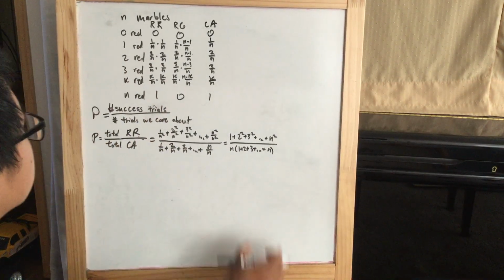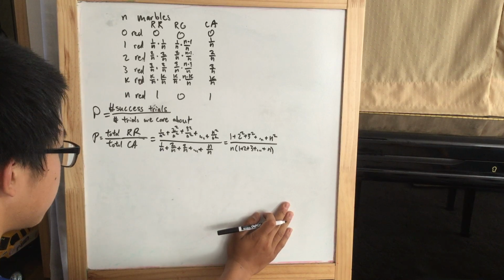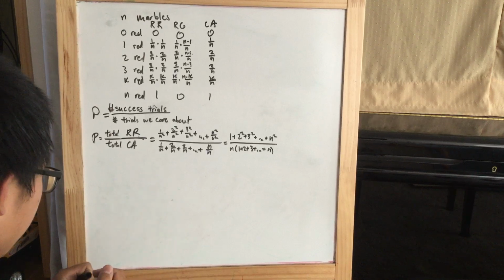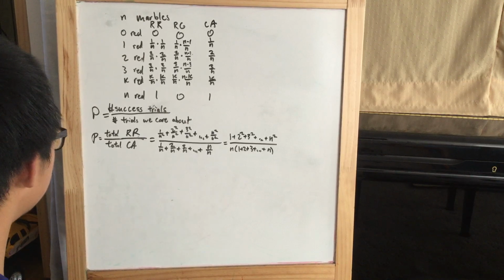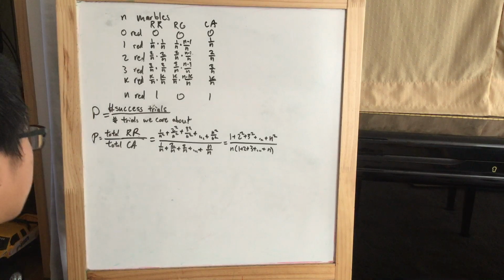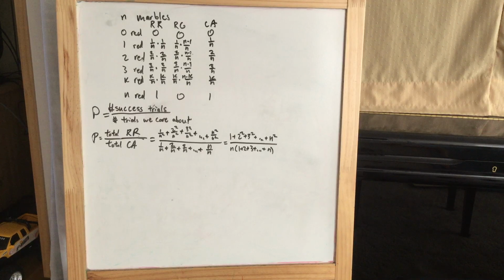Let's see, the sum of the first n squares, shoot, I forgot. I don't want to derive it though, because then you guys will be bored. Maybe I can show the derivation for the sum of the first n squares in another video, but not today. I'm going to go look it up. Okay. Siri, what is the sum of the first n squares?